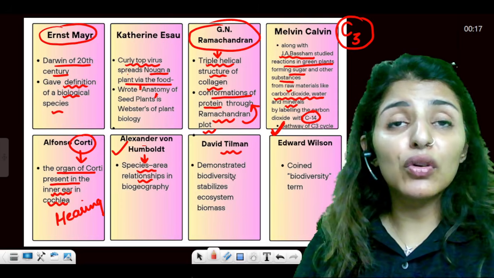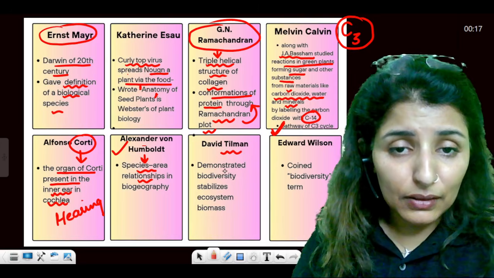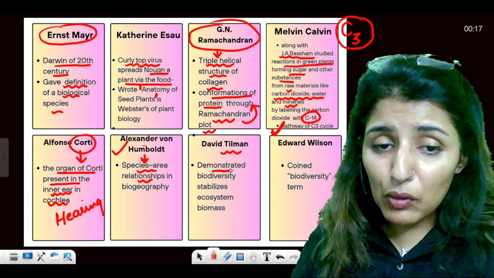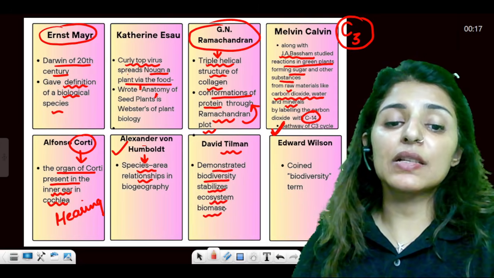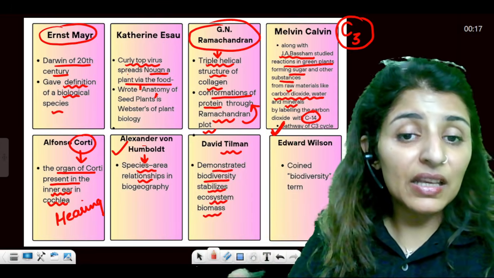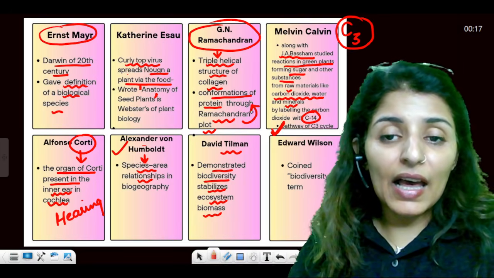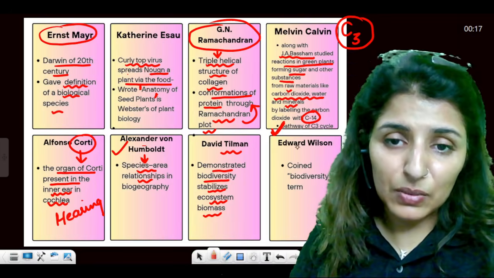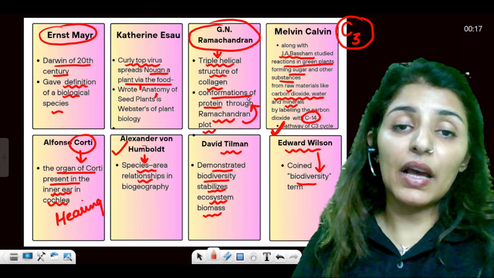David Tilman is known for his famous plot based experiments. He demonstrated that biodiversity stabilizes the ecosystem biomass. So he studied that those plots which had maximum diversity formed stable communities and underwent less disturbance. Edward Wilson actually coined the term biodiversity.